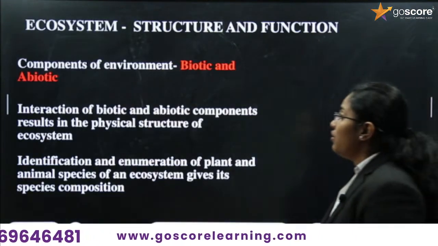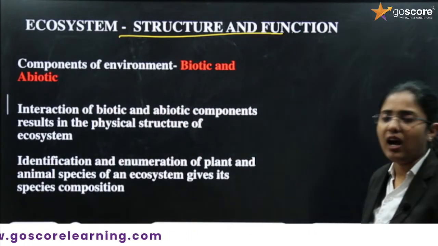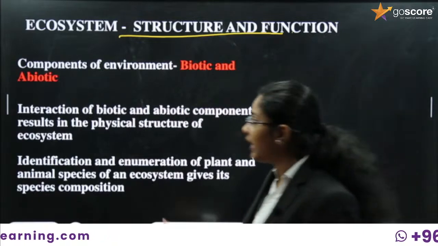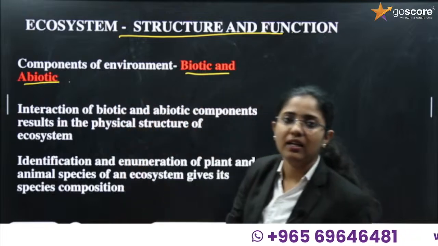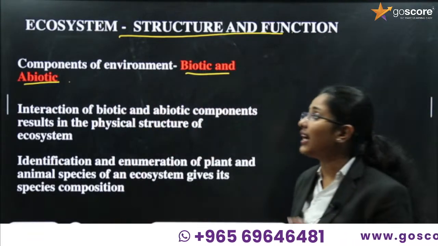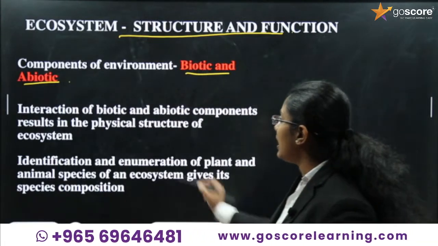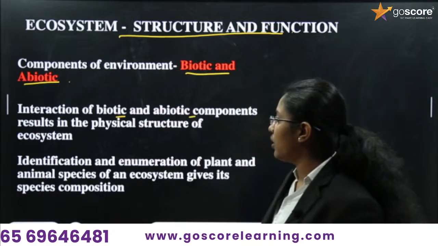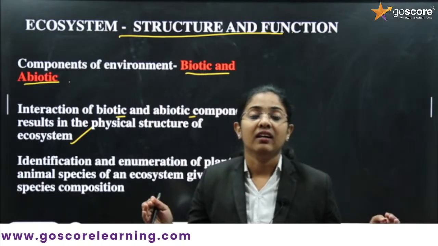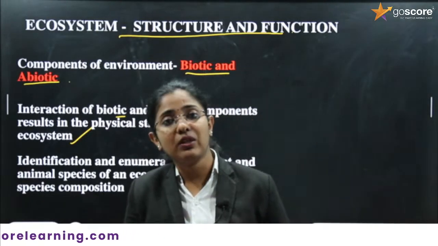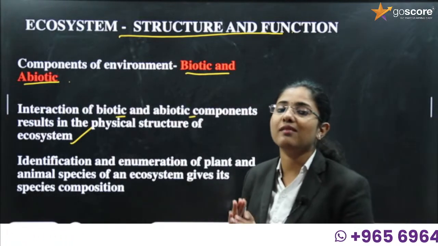So let's see ecosystem structure and its function. How is an ecosystem made up? I told you that it is the interaction between biotic and abiotic components. So we have to understand what the biotic components and abiotic components are. The interaction of biotic and abiotic components results in the physical structure of the ecosystem. When organisms interact with non-living substances, an ecosystem is formed.